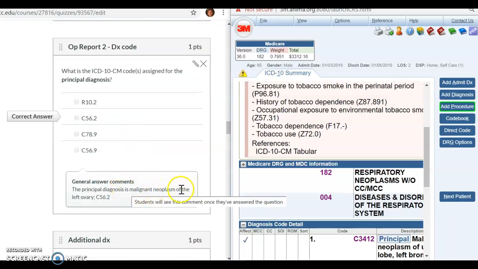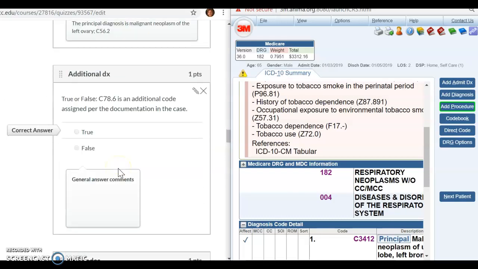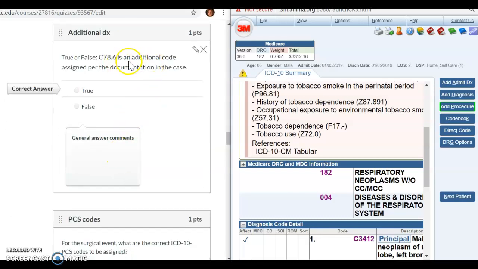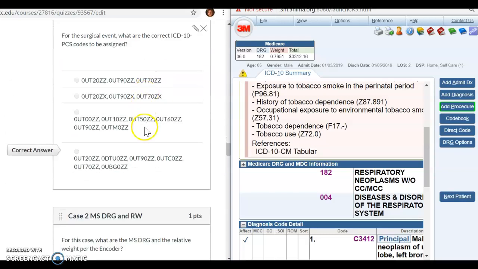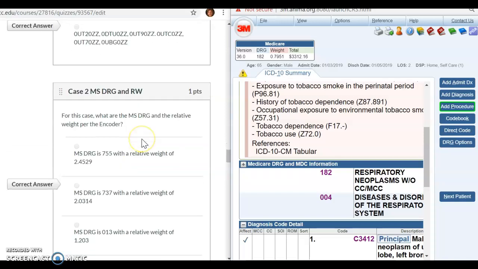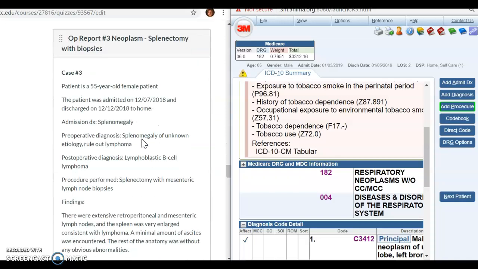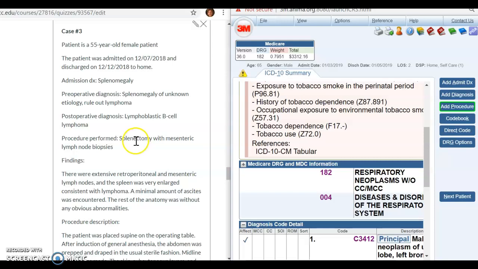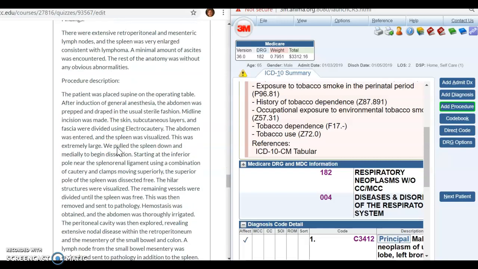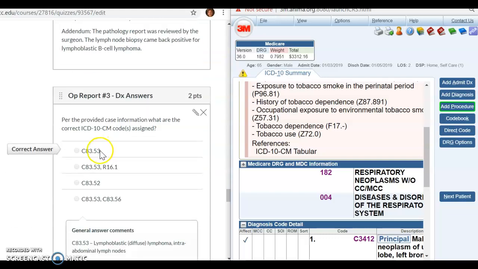Principal diagnosis was malignant neoplasm of the left ovary. With this, C78 is additional for the documentation in the case. Procedure-wise, everybody did a nice job on those. All right, so let's go to the next one. We have a splenectomy with biopsies. Let's start here.